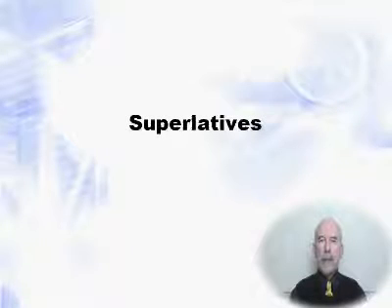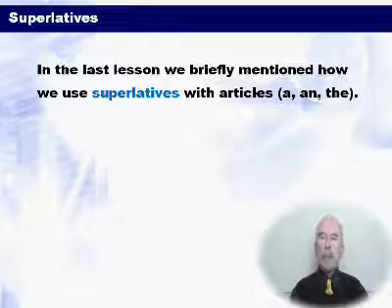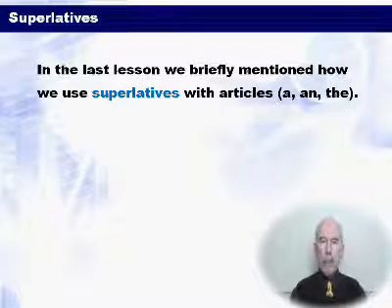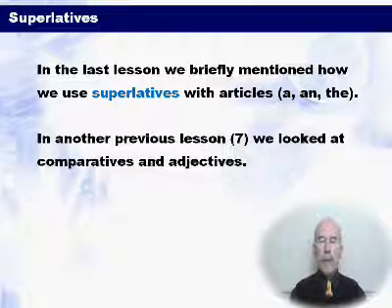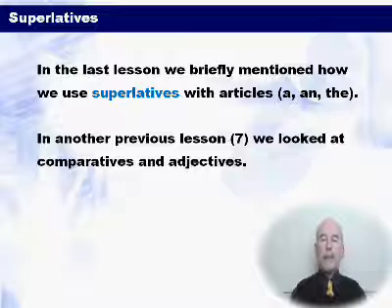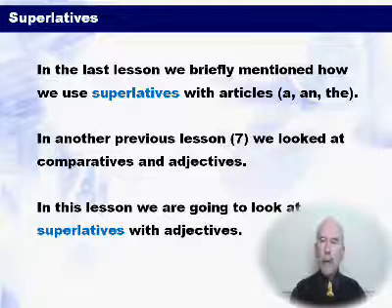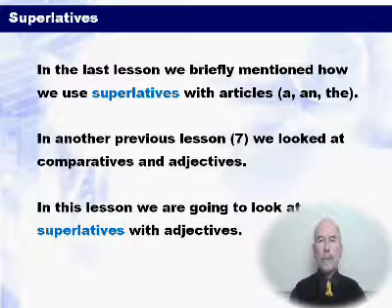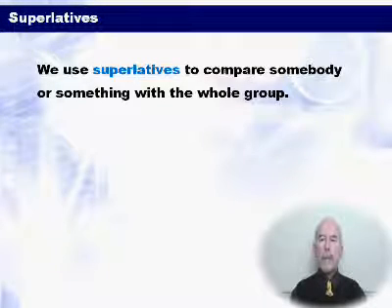First of all, we're going to look at superlatives. Now, in the last lesson we briefly mentioned how we use superlatives with articles a, an and the. In another previous lesson, lesson 7, we looked at comparatives and adjectives. So in this lesson we are going to look at superlatives with adjectives. We use superlatives to compare somebody or something with the whole group.